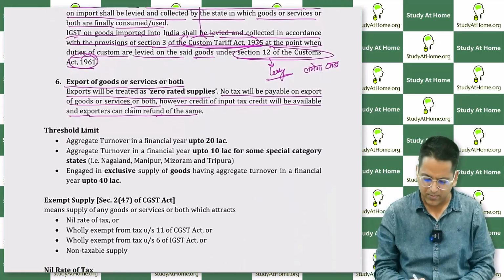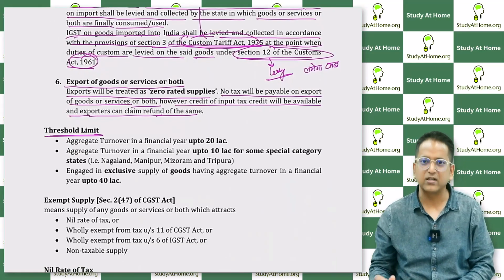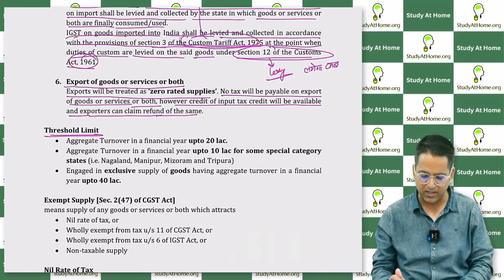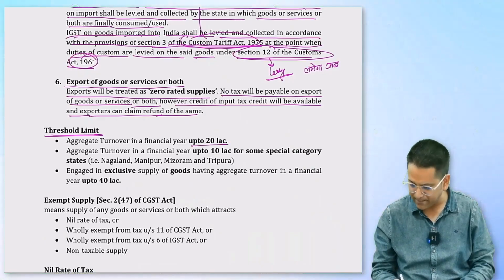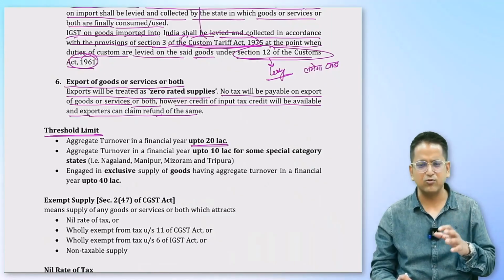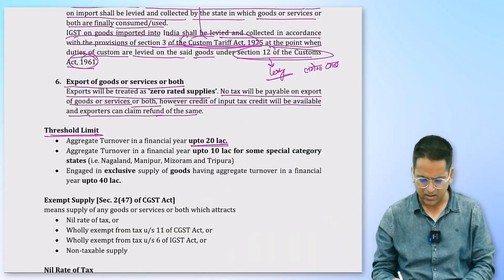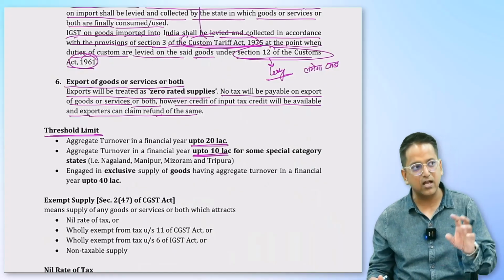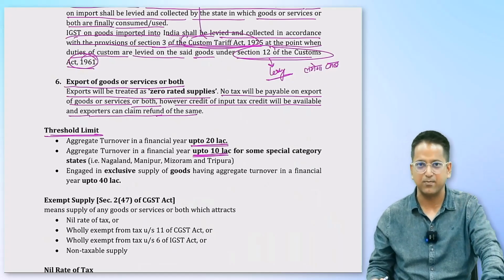I explained the threshold limit. GST is not levied on small businesses. And how much is this threshold limit? It's 20 lakh rupees. If your aggregate turnover, total turnover, is up to 20 lakh rupees, then you're outside the limit of GST. Okay? But some states have said that they'll keep this limit at 10 lakh rupees only. This means you'll have to register under GST over 10 lakh rupees.